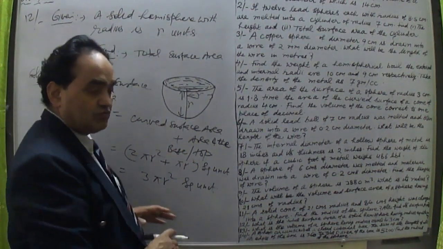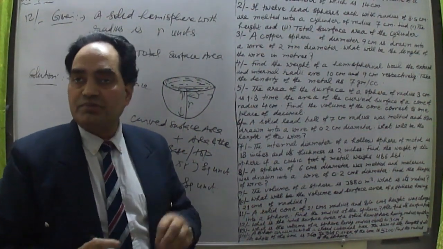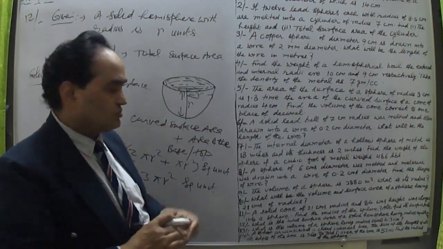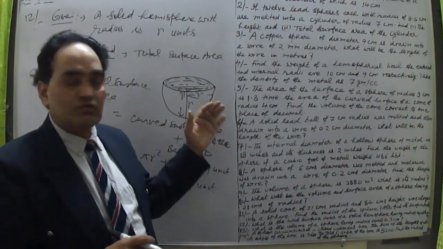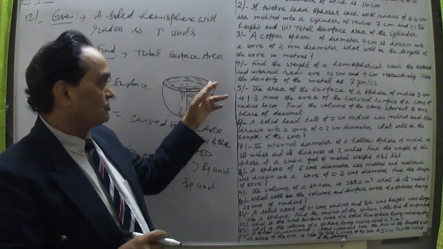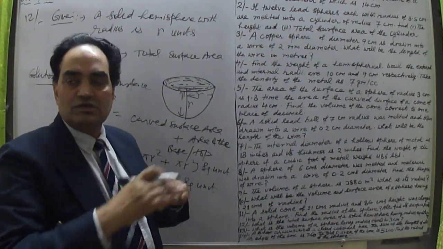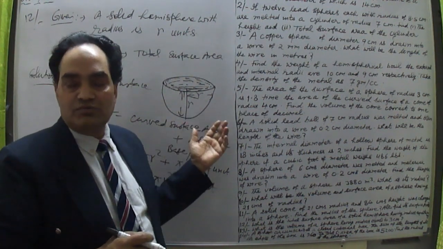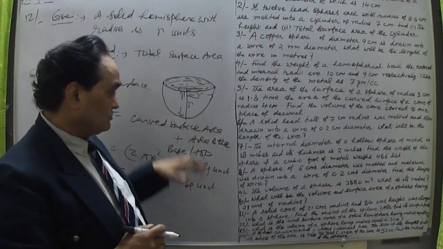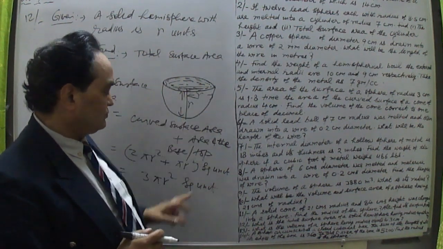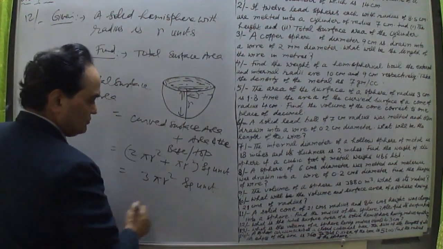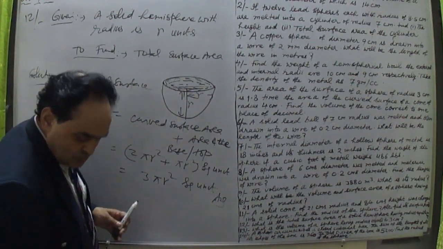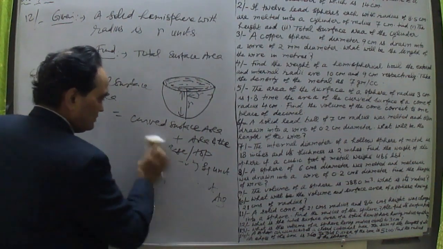Okay, so the total surface area of a solid hemisphere and an empty or hollow hemisphere are different. In case of a hollow hemisphere, we have only this curved surface, not the top. The top is not solid, so that area we cannot calculate. So we take only the curved surface area in case of a hollow hemisphere. But in case of a solid hemisphere, the area of the base is also added up. This is pi r square, and this is 3 pi r square. This is the answer here. This is question number 12. Let us talk about the next question.